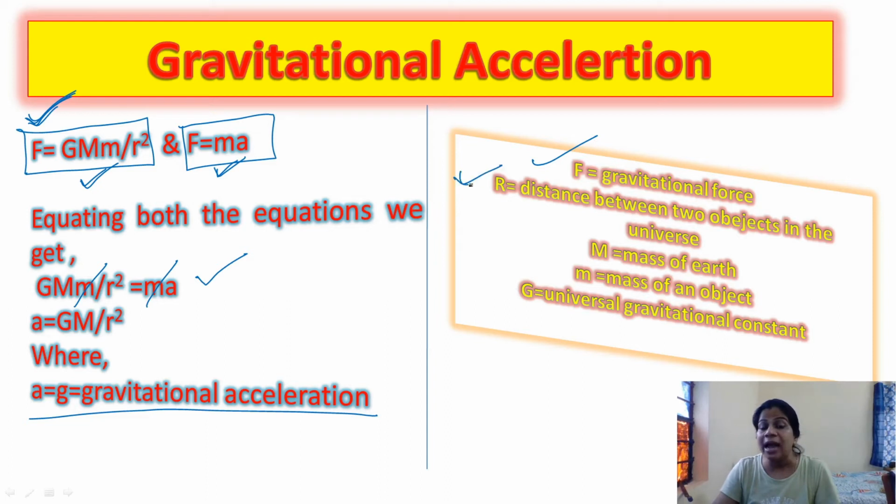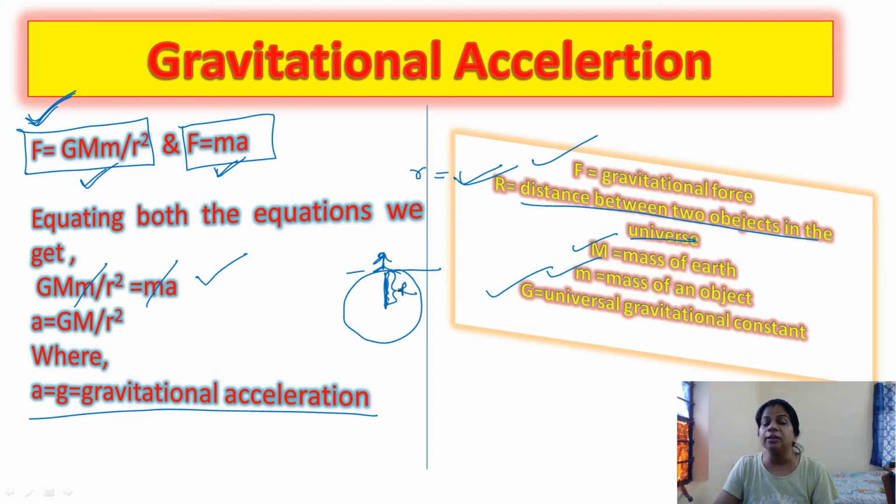Now, R is what? R here is the distance between two objects in this universe. You can mention this as capital R, and you can mention this as a small r. M is the mass of earth, small m is the mass of the object, and G is the universal gravitational constant. Here the distance between two objects: as I have just shown you, if this is earth and any object is on the surface of earth, the distance between the two objects is nothing but the radius of earth. That is nothing but small r or capital R, that means the distance between two objects.